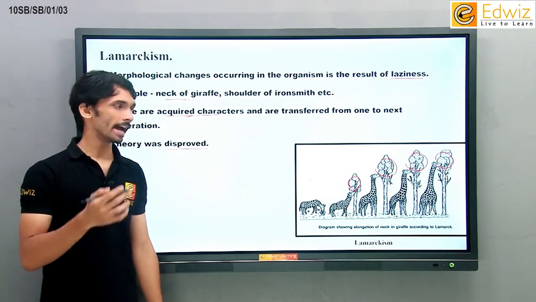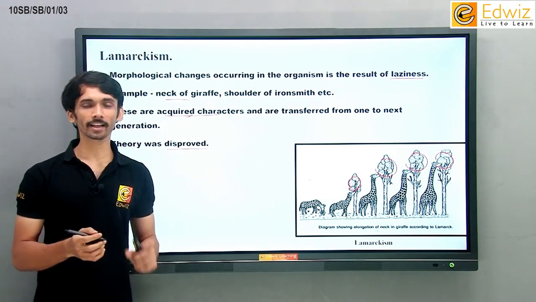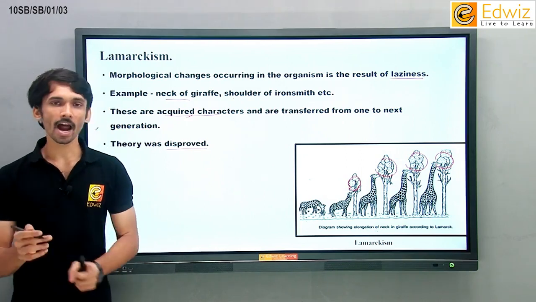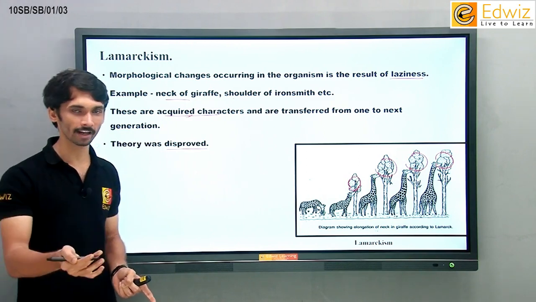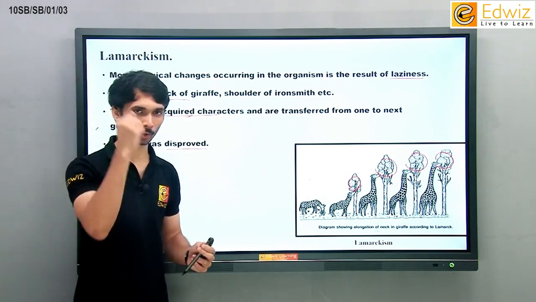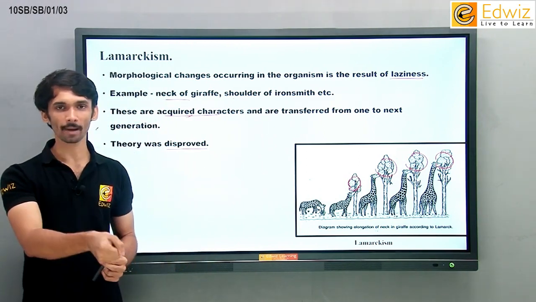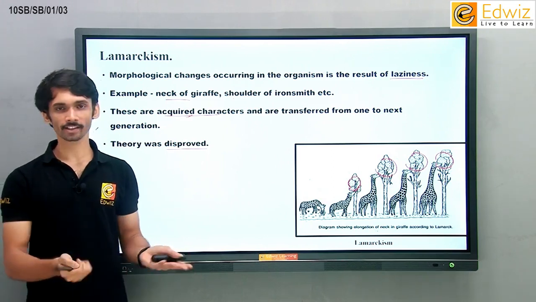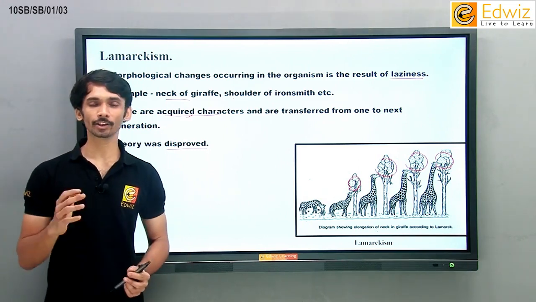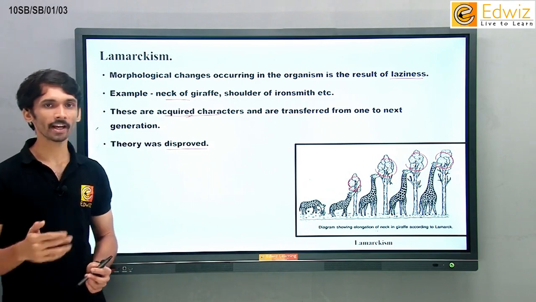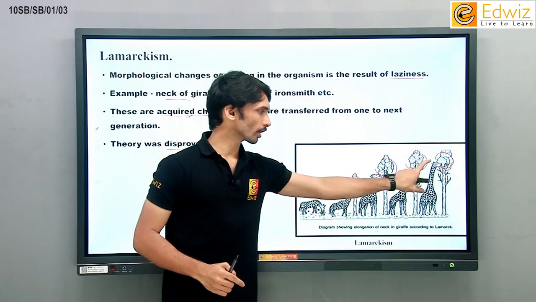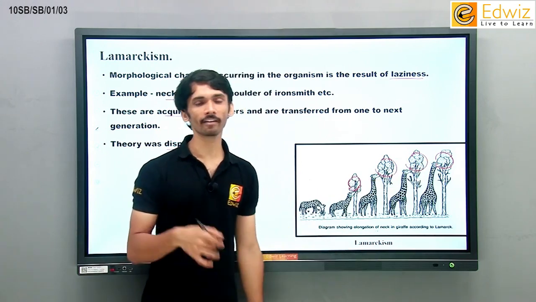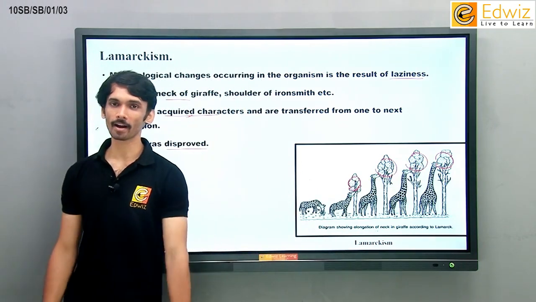What he said was actually that all the organisms on the earth get a particular character within them, and that character is due to acquired character. Acquired means they have learned something there. Iron Smith learned to hit that hammer on the iron. Sachin Tendulkar, for example, learned cricket, and because of that Sachin Tendulkar's son will be knowing cricket. Okay, he doesn't need to practice, he will be knowing cricket. Giraffe actually got a longer neck, and therefore his babies will be having a longer neck since birth. That's what Lamarck said.